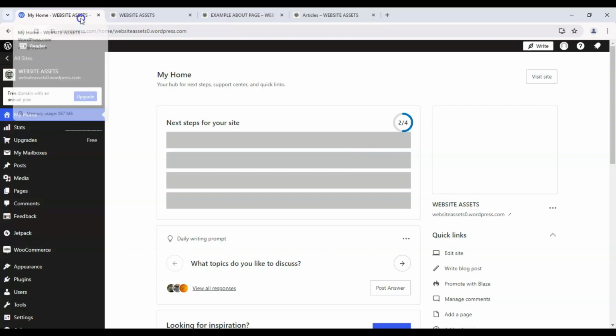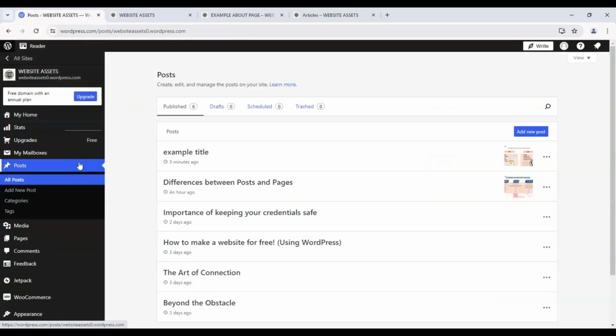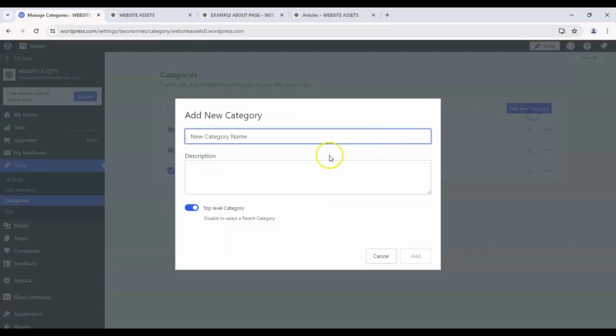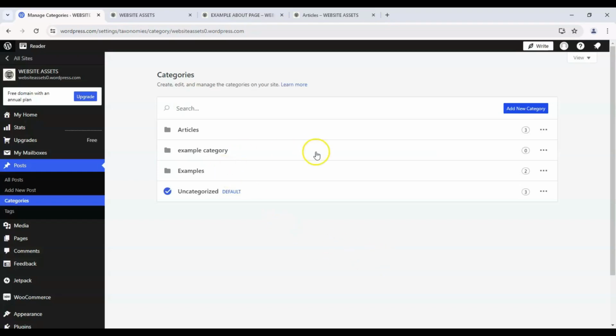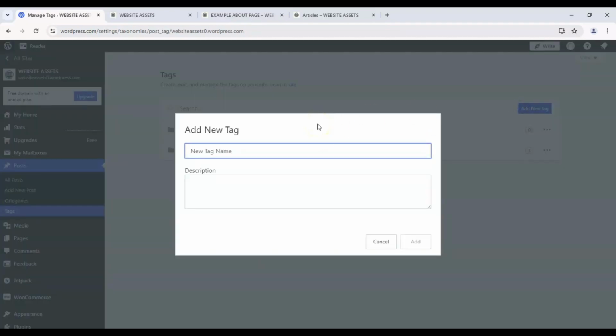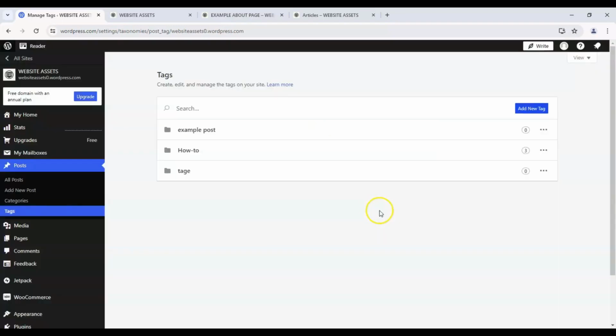Now let's see how to create and manage categories and tags. Here on the dashboard under posts, we'll find categories. And we can add a new one. Example. And we can add a description if you wanted it. And there we have it, example category. If you wanted to create a new tag, like tag, all right, we can create it there.